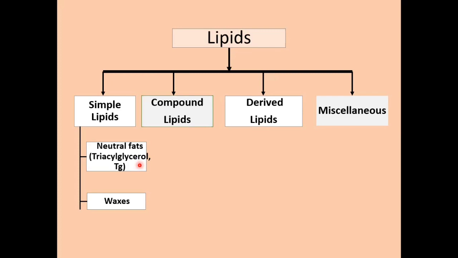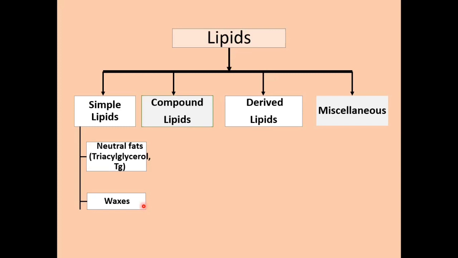The difference between fats and oil is only physical. Fat is solid at room temperature, while fat in liquid state is called oil, which we usually use, like groundnut oil, sunflower oil, corn oil, etc. And waxes are esters of fatty acid with higher molecular weight monohydric, meaning one OH group, long chain alcohols other than glycerol.